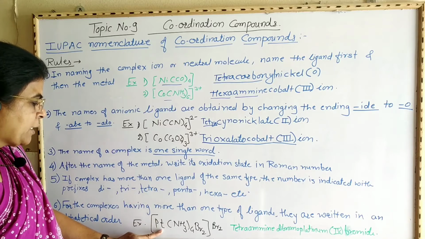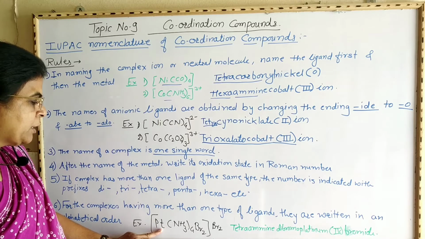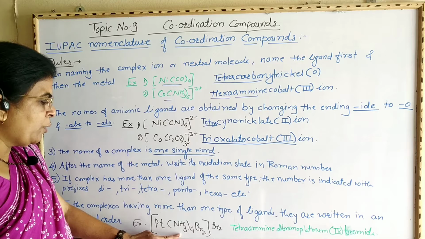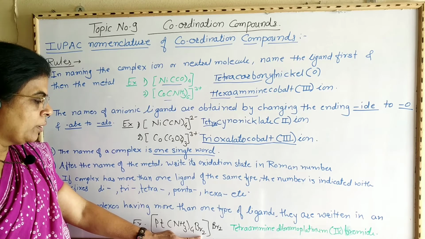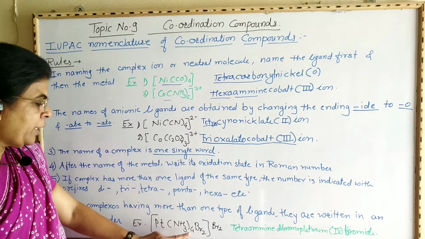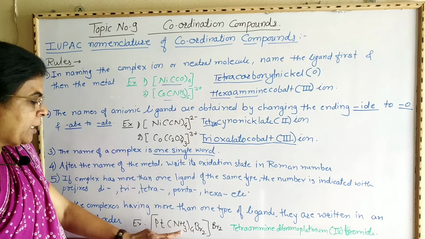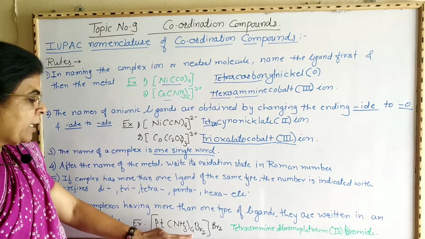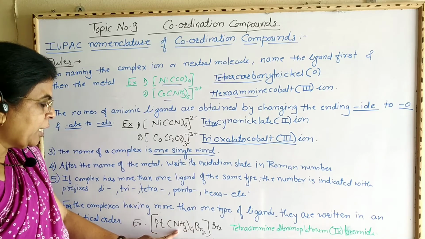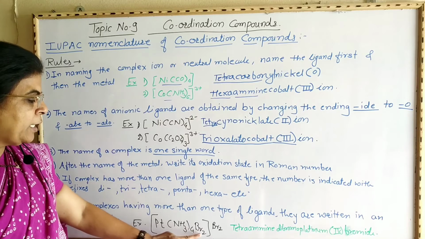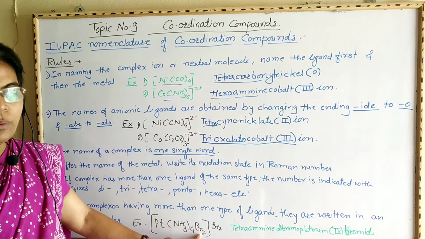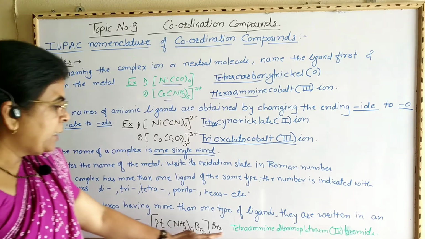Now look at this example. This platinum is a central metal ion which is bonded to 4 NH3 groups and to Br2, that is bromine. Alphabetically, this is the amine group and this is the bromide group. Alphabetically amine comes first, therefore write the name of amine first and then write the name of bromide like this.